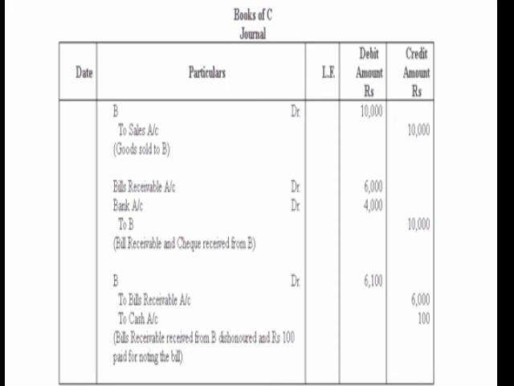Now at the time of dishonor of the bill, he has received the bill from B, so B will be the receiver in his books, and he is holding the bill, so to BR and to cash for the noting charges. Who is always holding the bill in his books, beta? Always we have to write to BR, and for the noting charges to cash. Okay, so always keep this in mind.